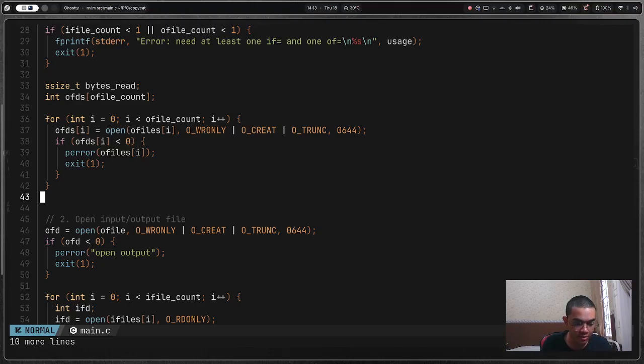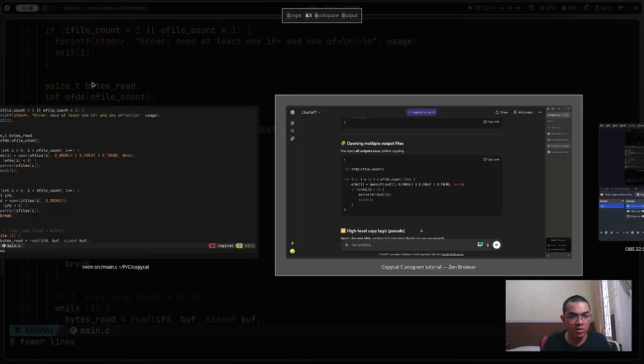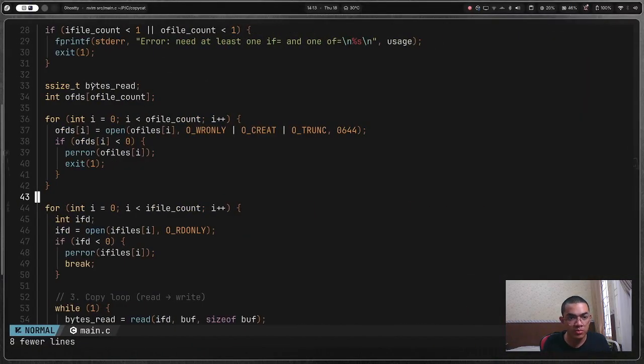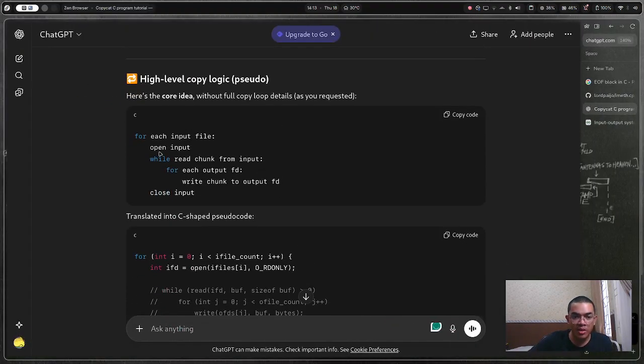There's no more IFD. Delete. Nice. We have that. Okay, int IFD open 5 files only. This is it. This is it. Open input for a while.